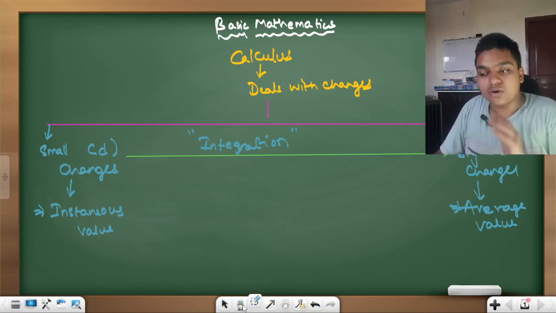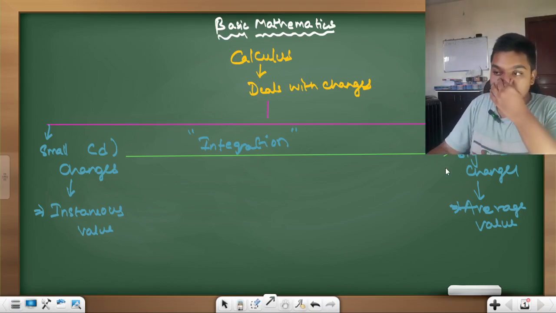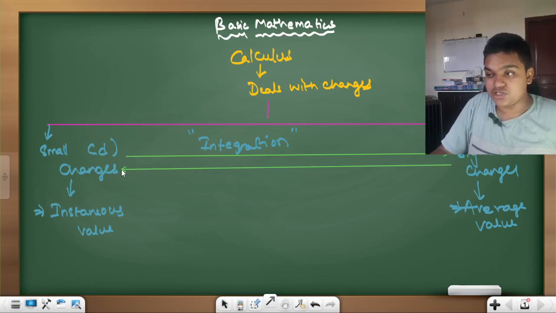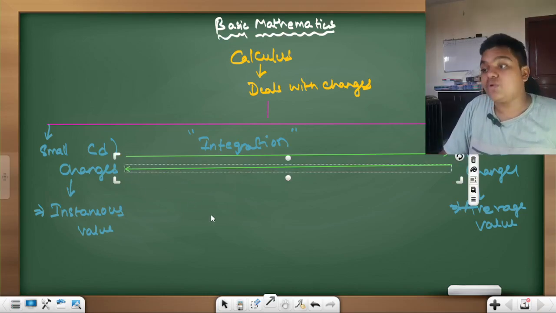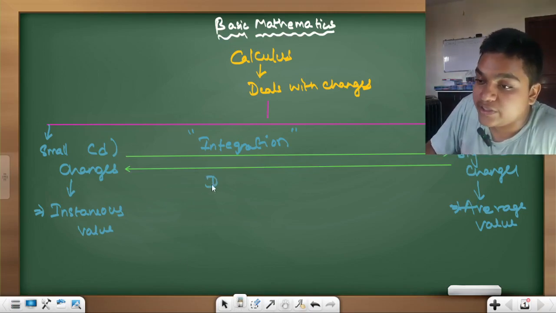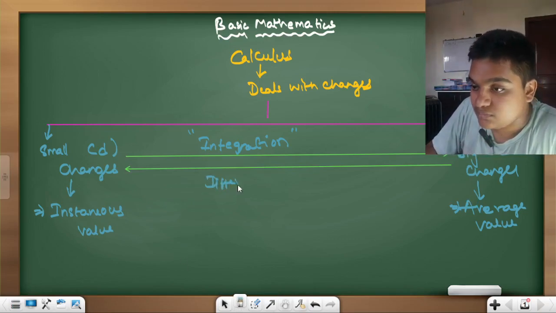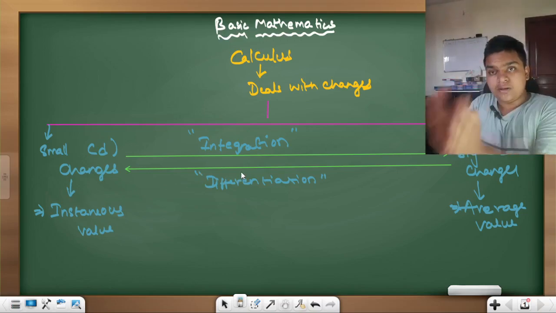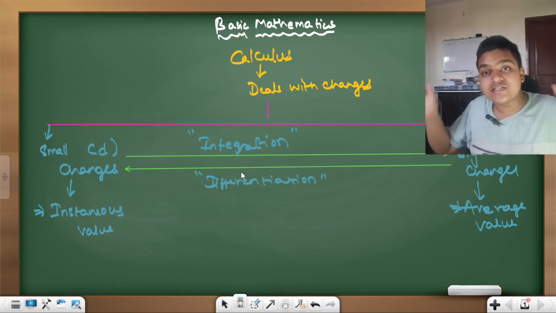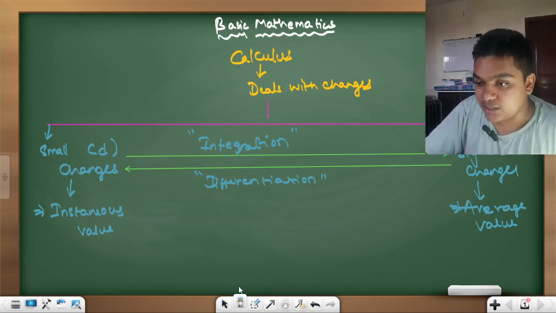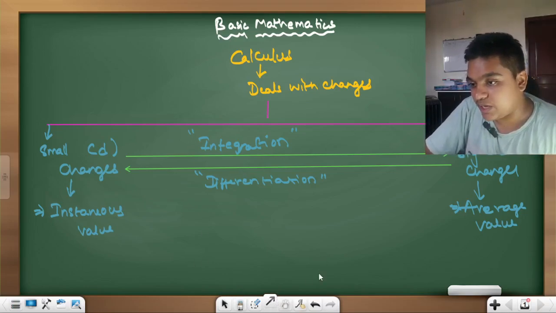But if you do not want to sum up, and you want to convert a big change into small changes, to break it down in order to make your physics very easy, then use differentiation. What is differentiation? Breaking down. What is integration? Summing up. Clear?